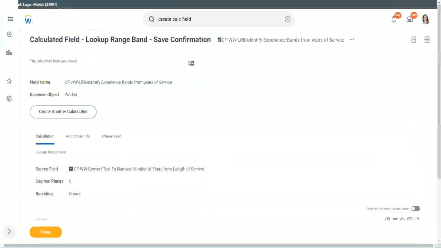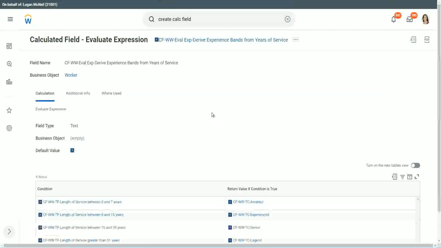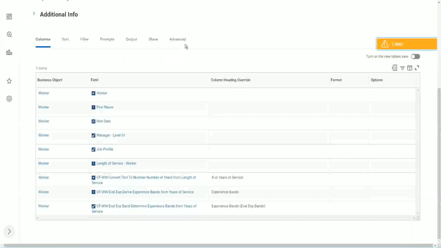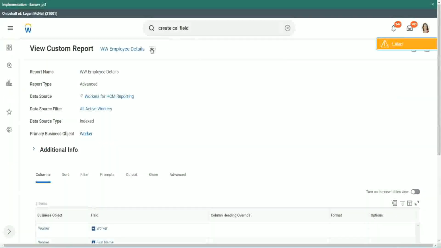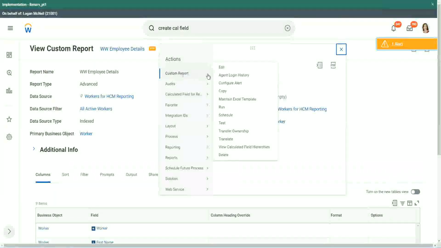Anyway, coming back to this, let's use the same calculated fields in our report and see what it does. Okay, where is the report? Here it is. Custom report, edit.